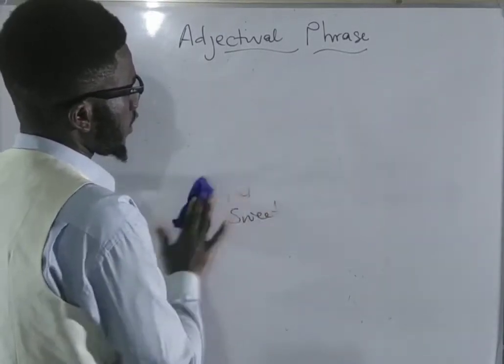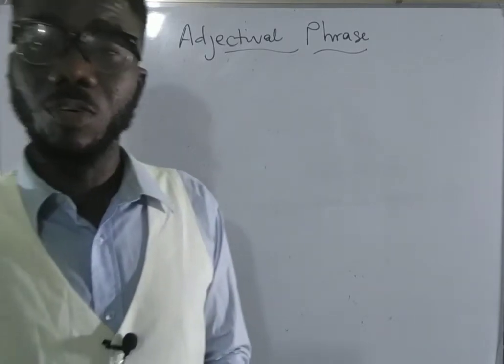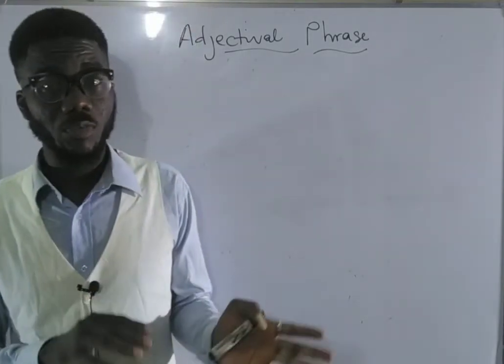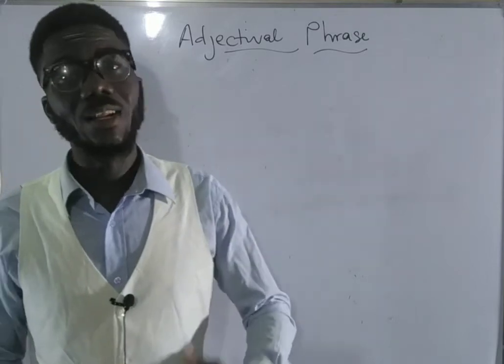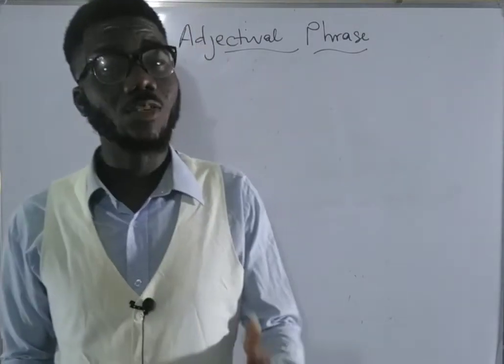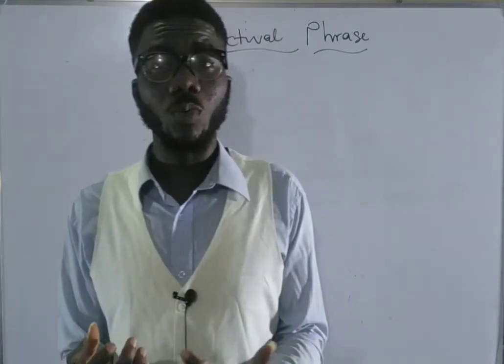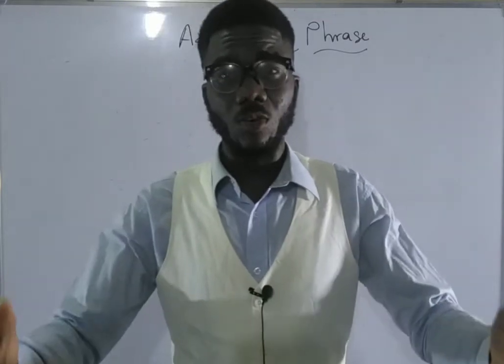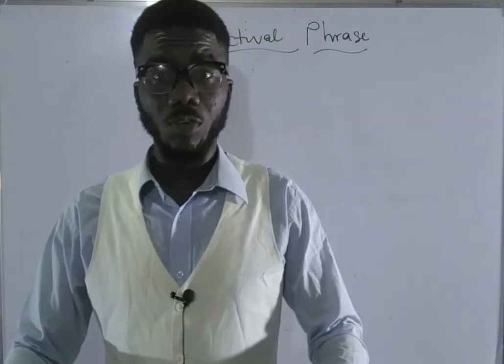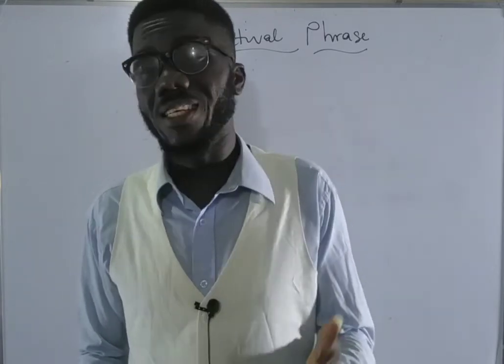Now, like I said, the same function that the adjective performs in a sentence is the same function that the adjectival phrase performs in a sentence. That is to say, it helps you to understand the qualities, the attributes of a particular thing. But in this situation, it is not going to be one word. It is going to appear as a group of words, but it does the same function, meaning that it will help you to know what that thing is like.